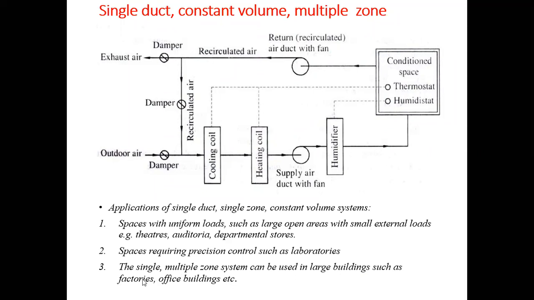Also in factories and workshops we can use such systems as the space available is large enough. These are the different applications where you can use such systems. Just raise your hand so that we can move further, if you understand the single zone, constant volume, single duct system. There will be one duct only.